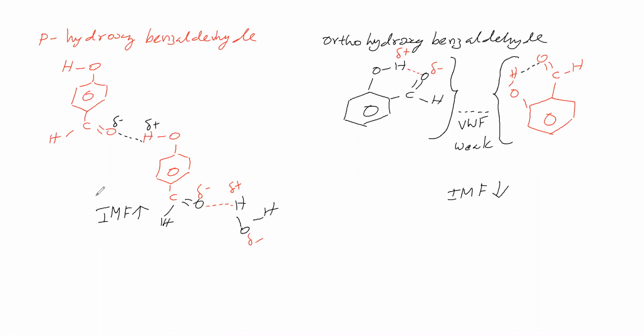Therefore intermolecular force with water is high. Para-hydroxybenzaldehyde is making hydrogen bonding with the water molecule. What about ortho-hydroxybenzaldehyde? Here we will write water molecules wherever we want. This CHO is the aldehyde group, this OH is the alcoholic group. Between the H of this OH group and the oxygen of this aldehyde group, hydrogen bond is possible.